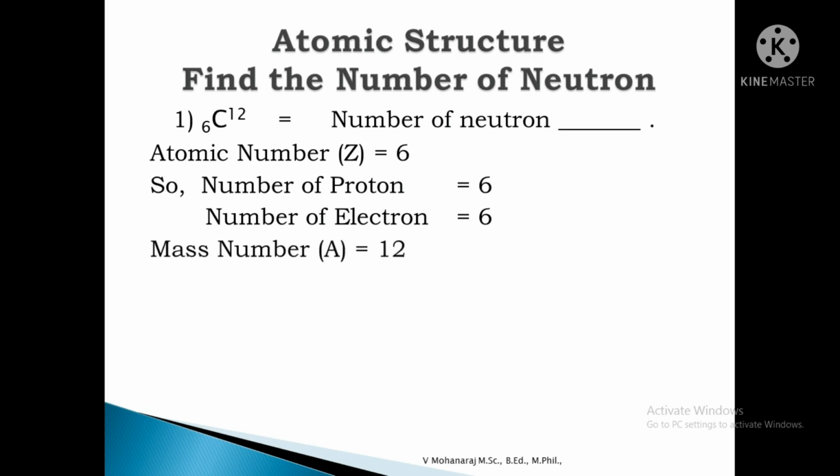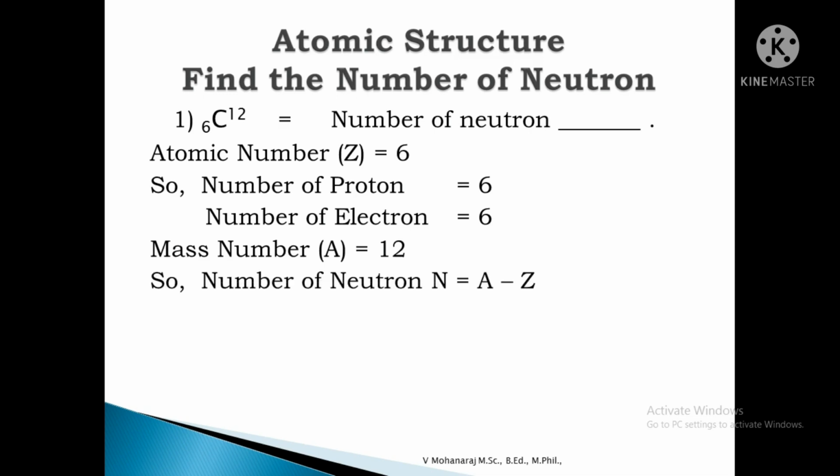Mass number is defined as the sum of proton and neutron. So from the mass number we subtract the number of proton, and then we get the number of neutron.